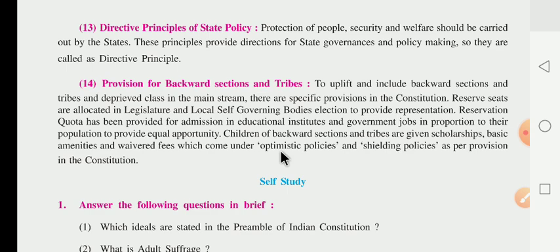What is the meaning of optimistic? Optimistic means ashavadi. And shielding the policy. What is the meaning of shielding? Shielding means rakshan karna, as per the provision in the constitution. It means as per the provision of the constitution, our constitution has given equal opportunity for the backward sections and the tribes as per their population.